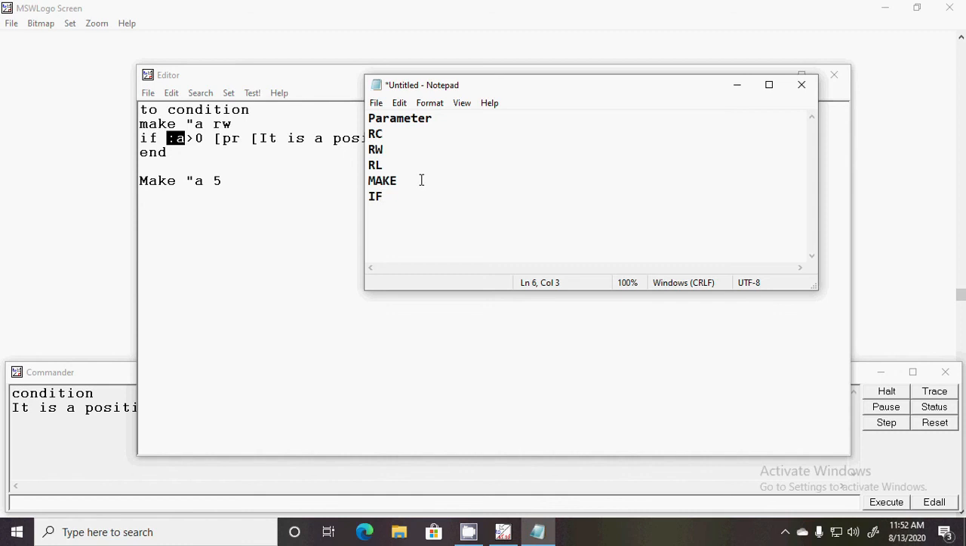So this is the use of the make command and the if command. The if command is said to be the conditional command. With the help of this if command, we can set a condition and we can check whether this condition is fulfilled or not.